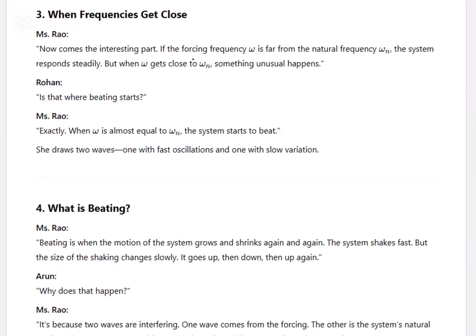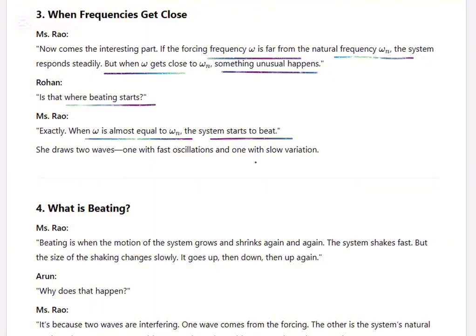Now comes the interesting part. If the forcing frequency is far from the natural frequency, the system responds steadily. But when it gets close to omega n, something unusual happens. Is that where beating starts? Exactly. When omega is almost equal to omega n, the system starts to beat.